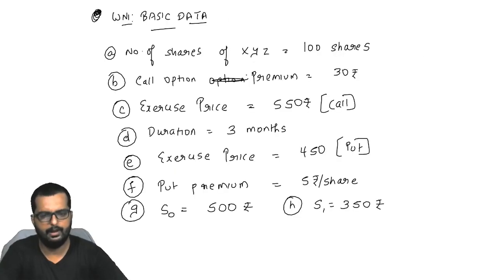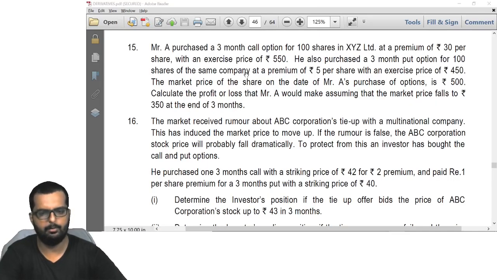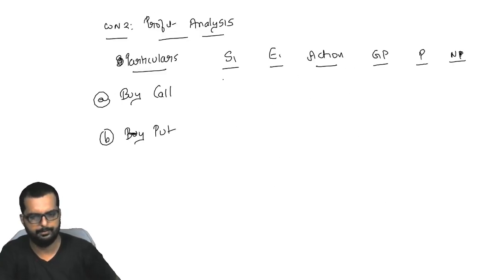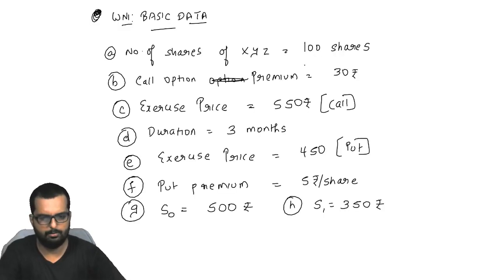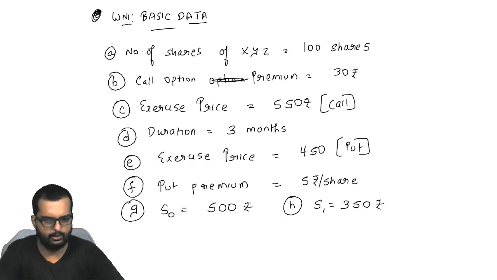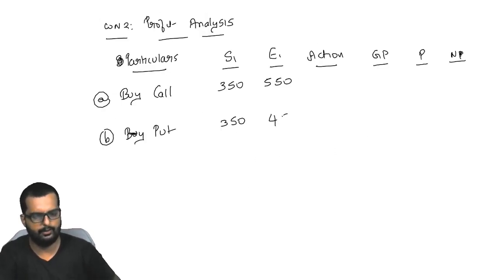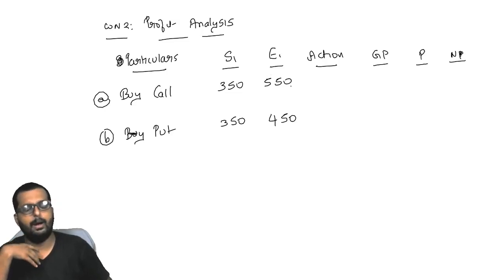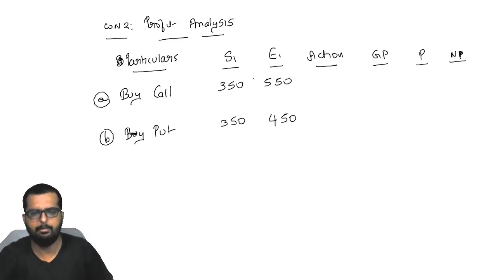Bought a call. Outside market, the price has become how much? It has become 350. But he has a right to buy at what price? 550. He has a right to sell at what price? 450. Now listen, right to buy at 550. Outside market he can buy it for 350. What will he do? He will lapse. So his GP becomes 0. Right to sell at 450. Outside market 350. What will he do? He will exercise because he can sell at 450. Outside market he can sell for only 350.